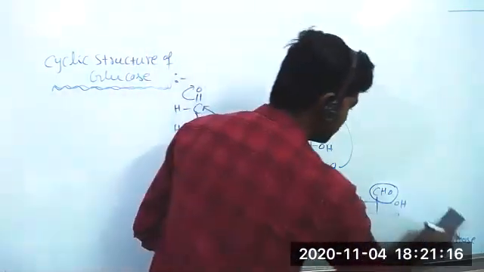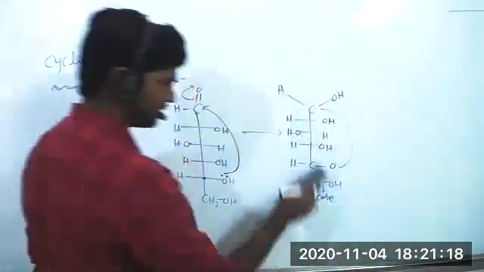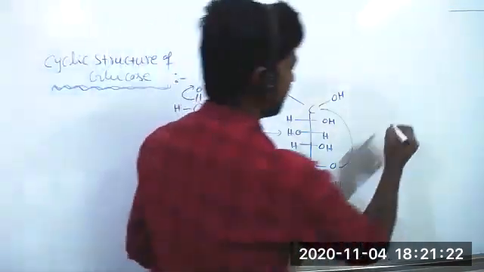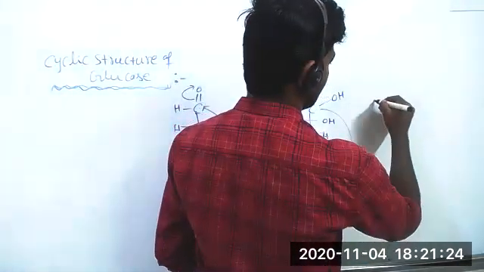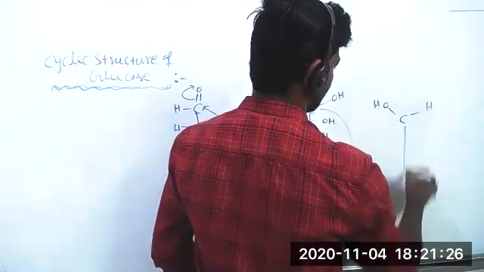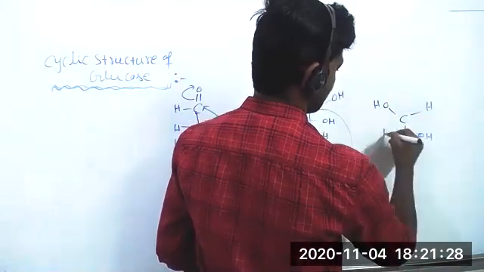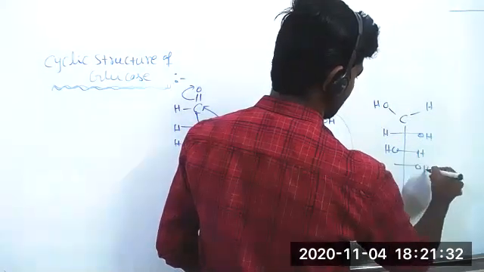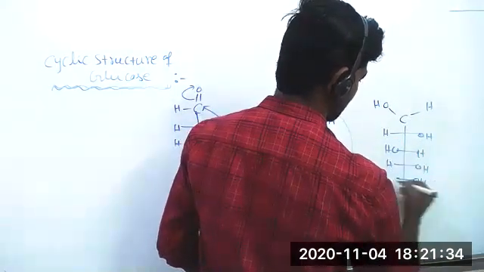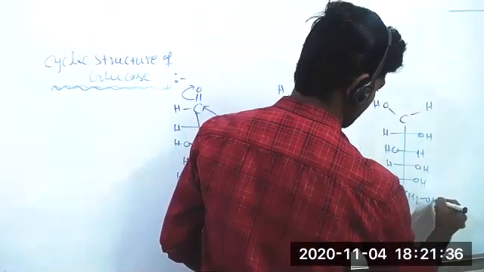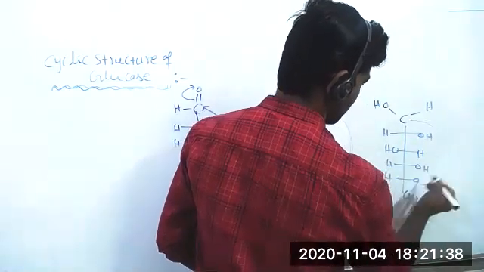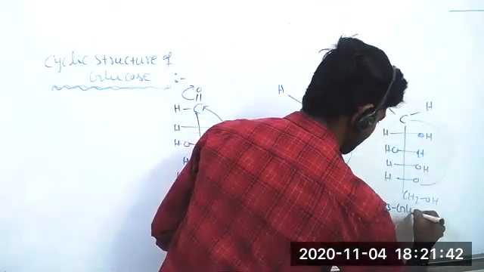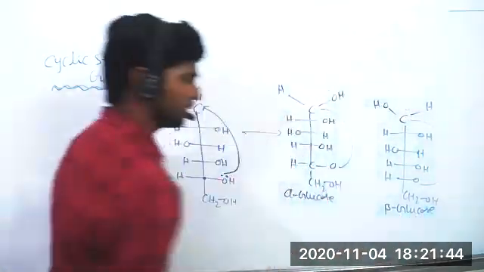Next, in beta glucose, the same structure, but OH comes on the left and hydrogen goes to the right side. This is beta glucose.